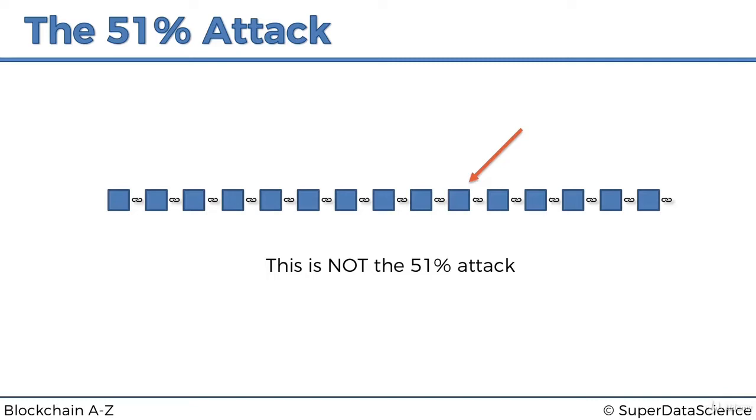You would have to hack into the computers of not just miners, but also of nodes who are part of the network, and there are so many more of those than miners. So the bottom line is that this is not the 51% attack, and it is impractical or impossible even if you have more than 50% of the hash rate. On that note, we're going to move on to what the 51% attack actually is.